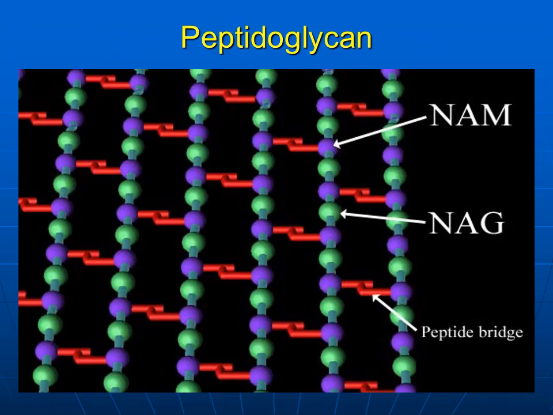In this slide you will see the peptidoglycan, the composition of the cell wall, which has the molecules N-acetyl muramic acid and N-acetyl glucosamine. These molecules are alternately arranged in the peptidoglycan layer, and these two molecules are held together by the peptide bridge. Various antibiotics act within this peptide bridge, and this is where antibiotic resistance develops.